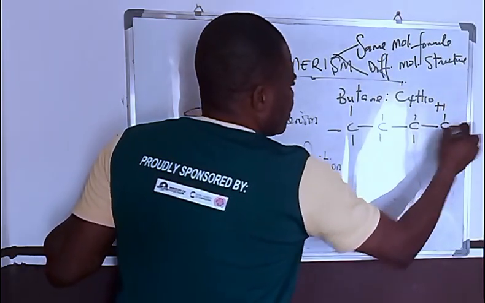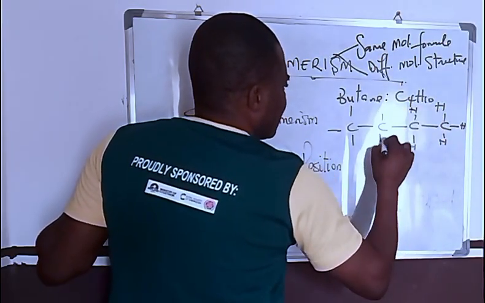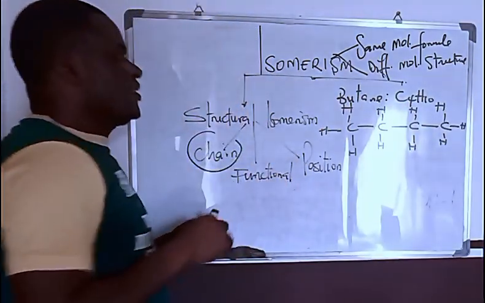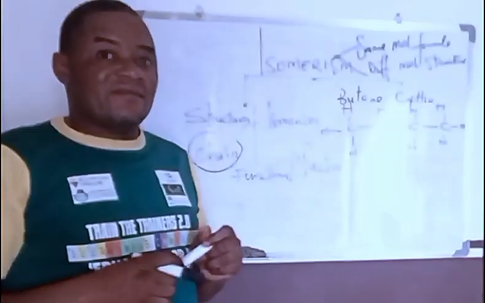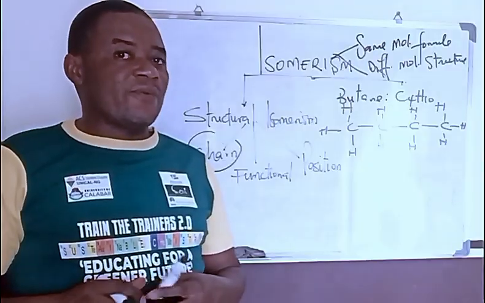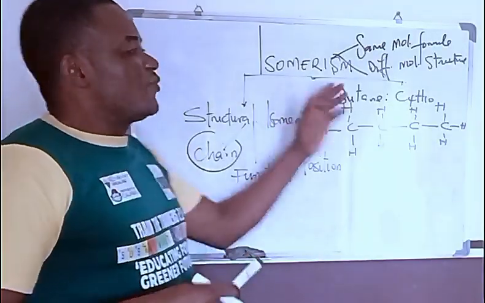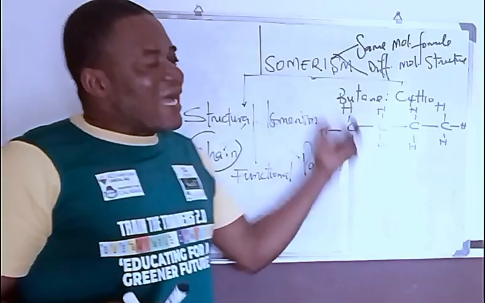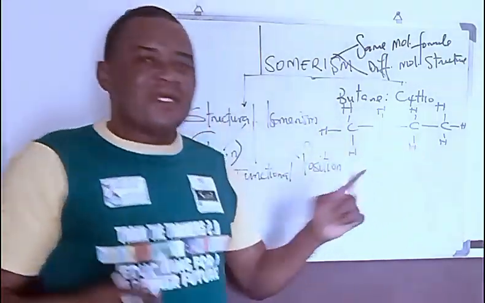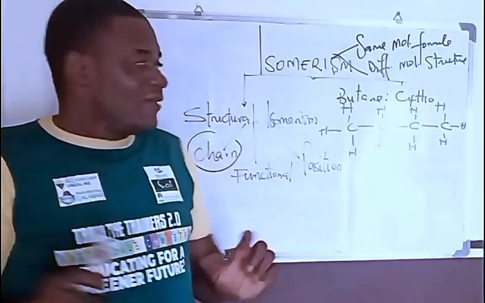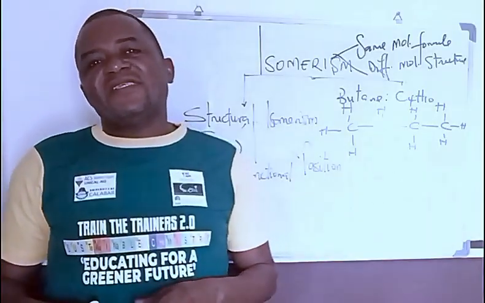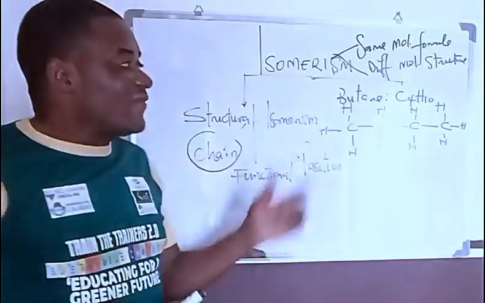So this is hydrogen, hydrogen, hydrogen, hydrogen, hydrogen. This is butane. It's an alkane, so it has C4H10, a saturated hydrocarbon. Now, if there is another organic compound that has the arrangement of carbon atoms different from this, but the same molecular formula, then it is an isomer. In that case, both of them are chain isomers.